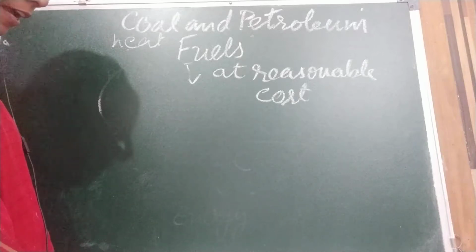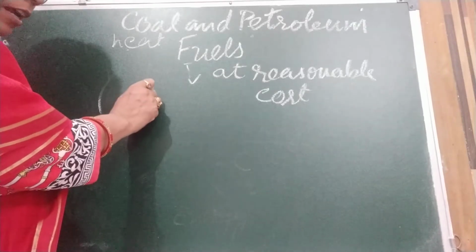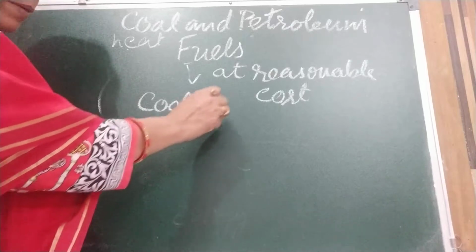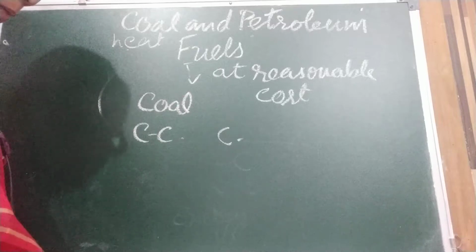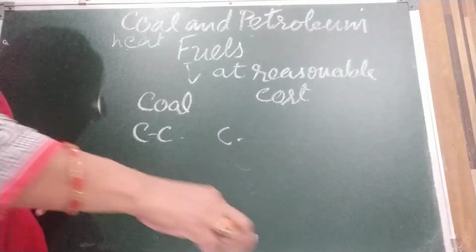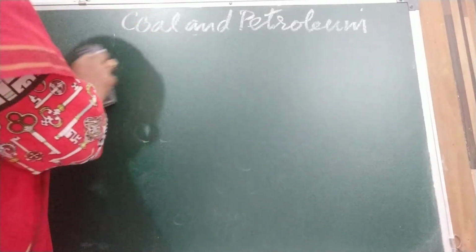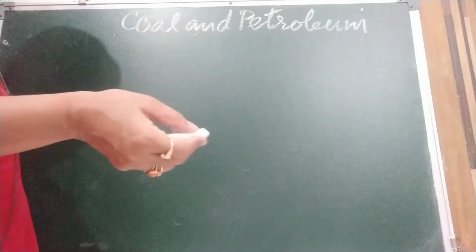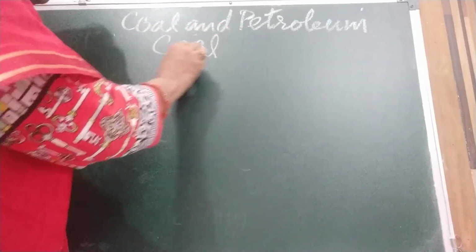All common fuels contain carbon. Just now I told you like coal, it contains carbon. Okay, petroleum like petrol, diesel and oil, they also contain carbon, either in free elemental form or in the combined state. Okay, so here we are going to discuss first fossil fuels. Like fossil fuels, I told you coal, petroleum, natural gas. First fossil fuel we are going to discuss is coal.